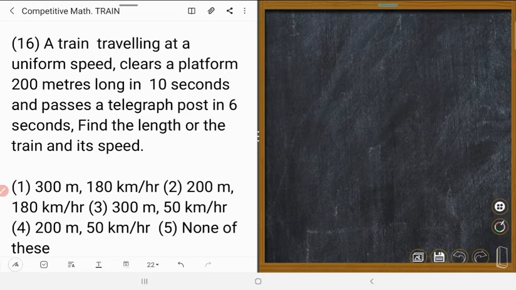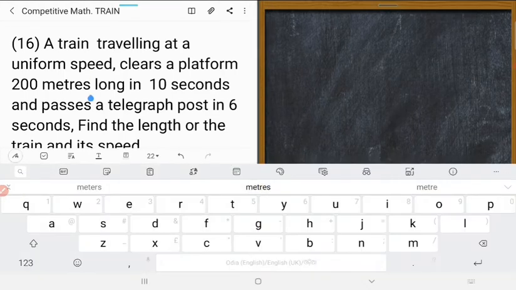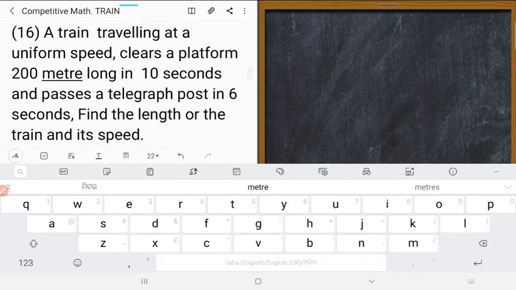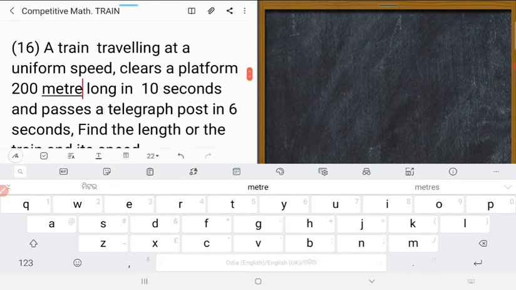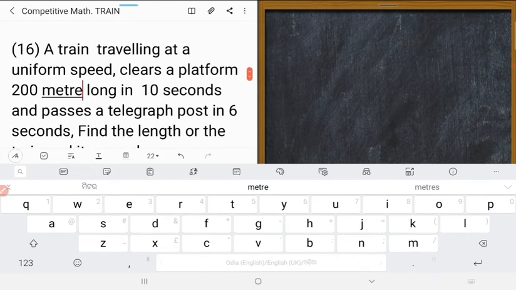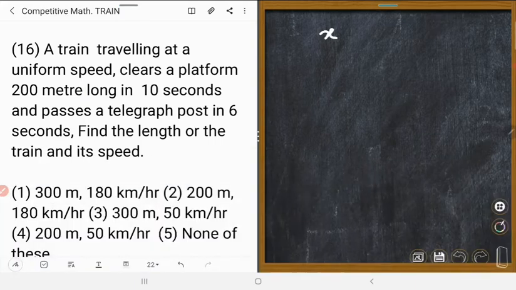A train traveling at a uniform speed clears a platform 200 meters long in 10 seconds and passes a telegraph pole in 6 seconds. Find the length of the train and its speed. Could you understand? Suppose the length of the train is x. It clears a platform 200 meters long, that means x plus 200.